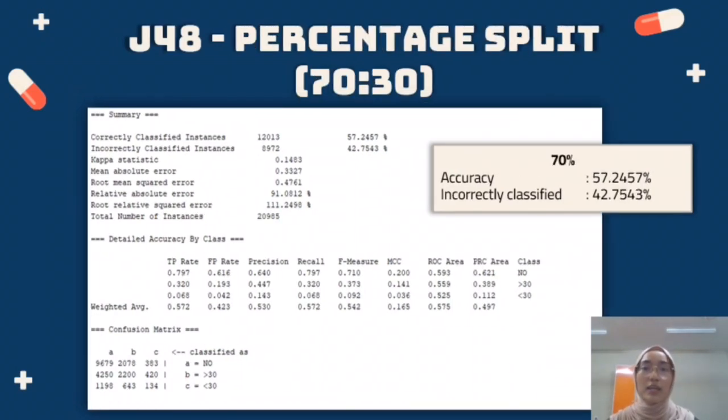Okay, next. In the testing option, we use percentage split as our preferred method. The split used is 70% train and 30% test. Our understanding is that when we use the J48 decision tree, it will use 70% of our set to train the model and 30% to test it. Then the accuracy got 57.2457%, and the incorrectly classified got 42.7543%.